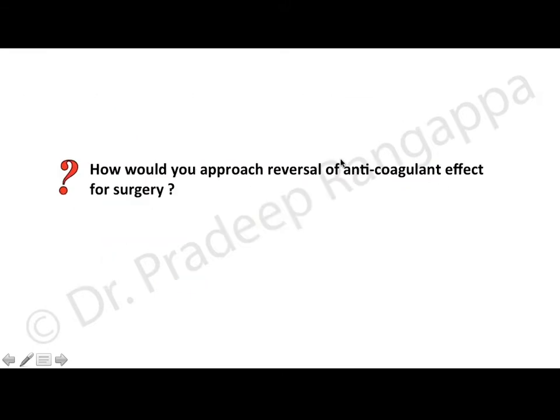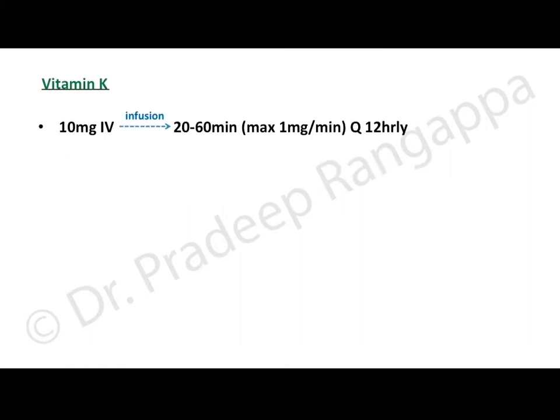So the question I would have for the audience is, how would you approach reversal of anticoagulant effect for surgery? Because this patient has developed acute subdural hemorrhage on the background of having received dabigatran with warfarin with antiplatelets, and he has to go for surgery. So how would you plan the reversal? Well, let's go one by one, because you saw his INR is prolonged. Is there a role for vitamin K, because he is on a vitamin K antagonist? The recommendation is you give 10 milligram IV as infusion over 20 to 60 minutes, maximum of 1 milligram per minute, every 12 hourly.